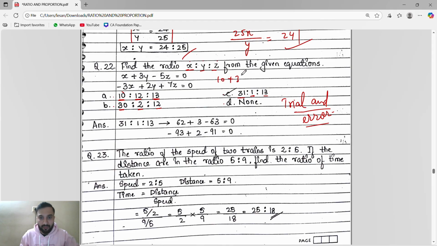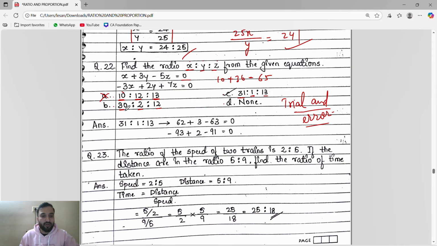13 5 the 65. So when you do 10 plus 36 minus 65, you are getting minus 19. You are not getting equal to 0, so this is not possible.